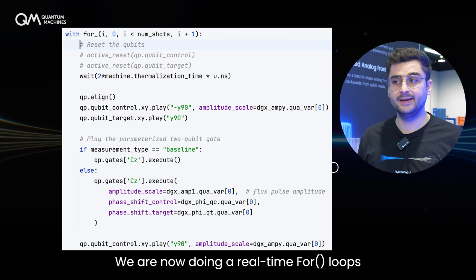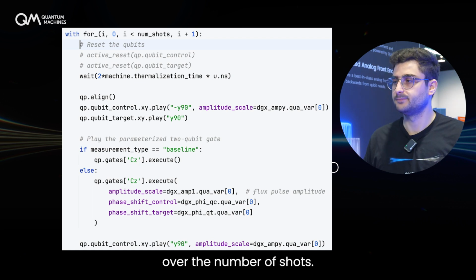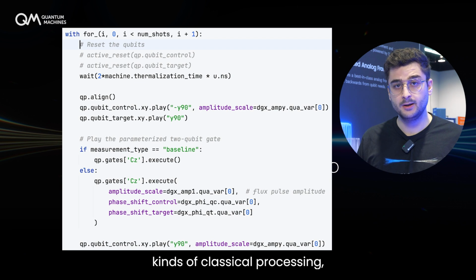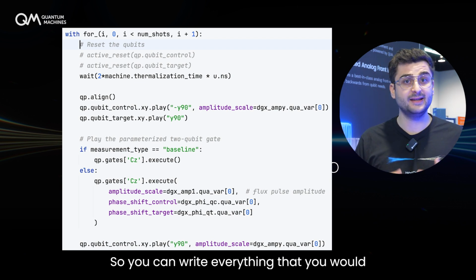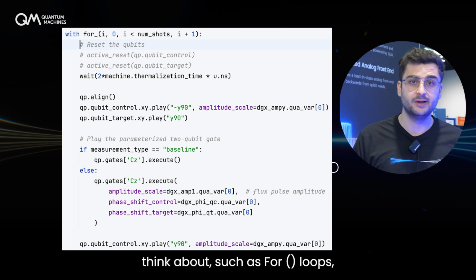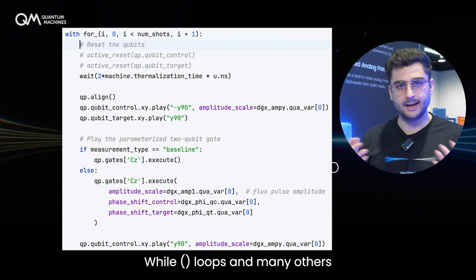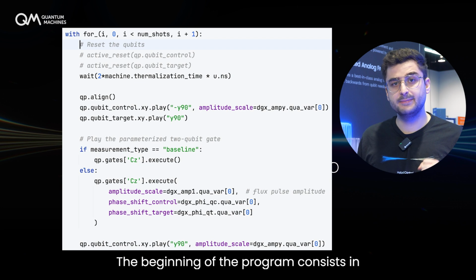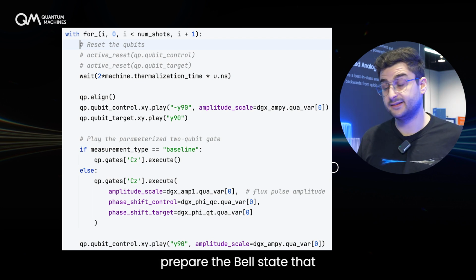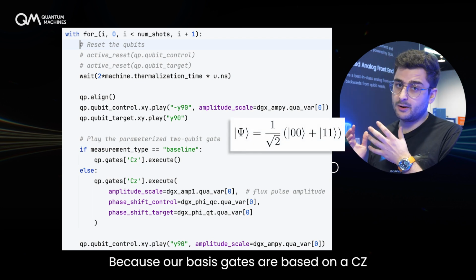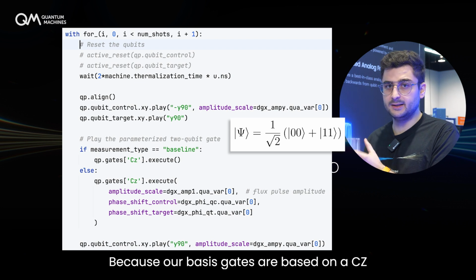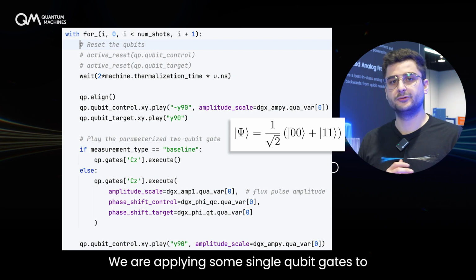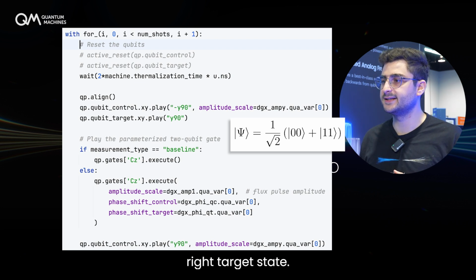We are now doing a real-time for loop over the number of shots. Remember, the OPX 1000 enables you to trigger all kinds of classical processing, but also real-time control flow. So you can write everything that you would think about, such as for loops, if-else statements, while loops, and so many others that you could think about. The beginning of the program consists in making sure that we have the actual circuit to prepare the Bell state that you can see on the right. Because our basis gates are based on a CZ architecture, and we want to prepare a Bell state based on a CNOT, we are applying some single qubit gates to make sure that we end up in the right target state.